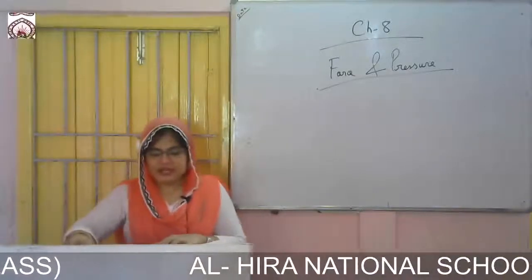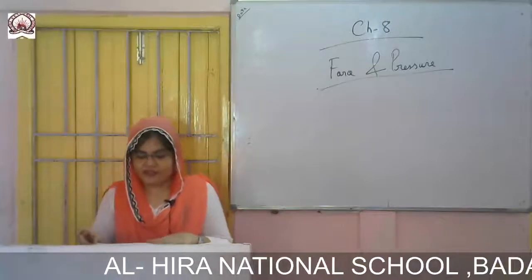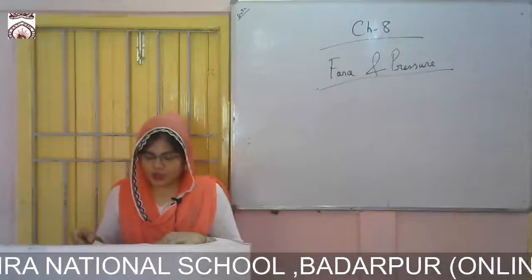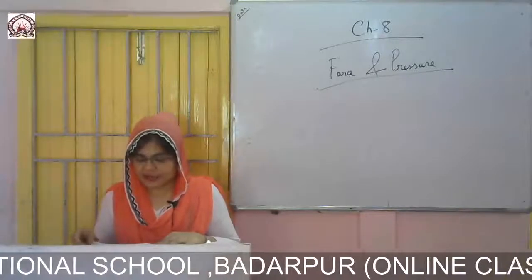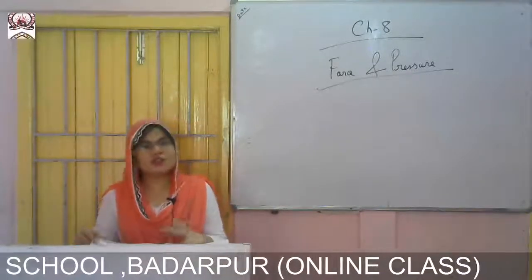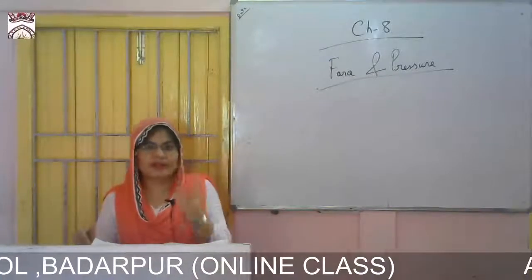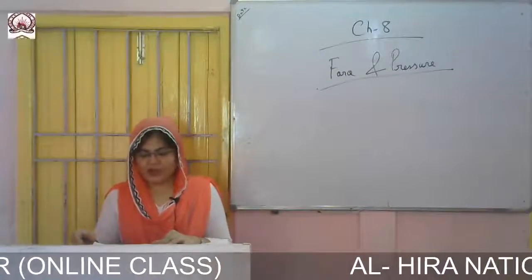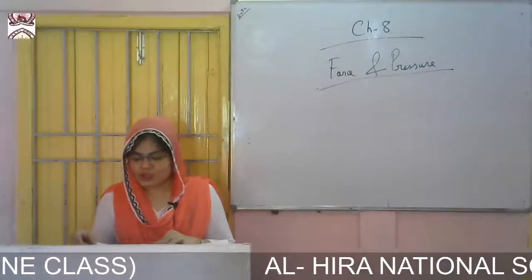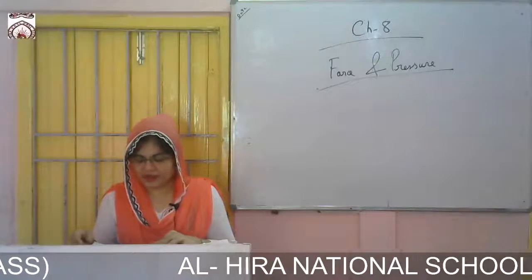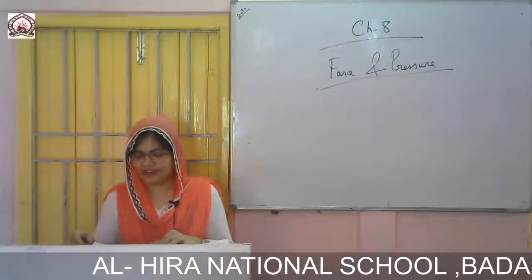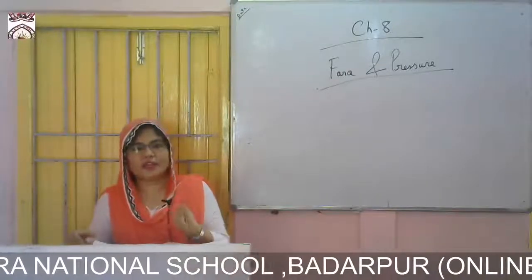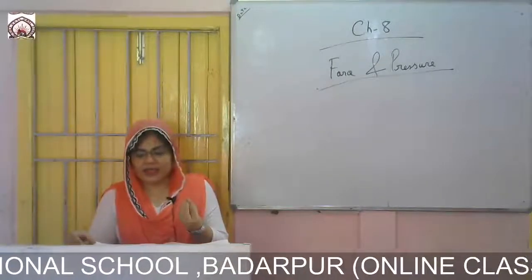Now, pressure exerted by liquid. You have read that the weight of a body is the force with which the earth attracts it. A liquid too has mass and is attracted by the force of gravity. This weight acts downward on the base of the container which holds the liquid. So the pressure exerted on the base of a container is the weight of the liquid divided by the area of the base.